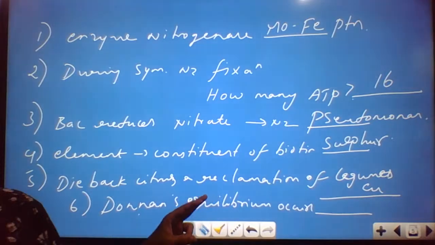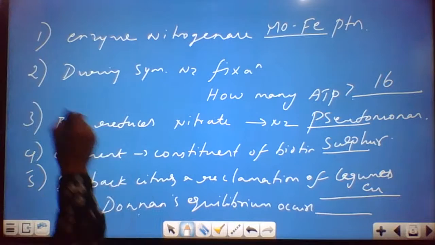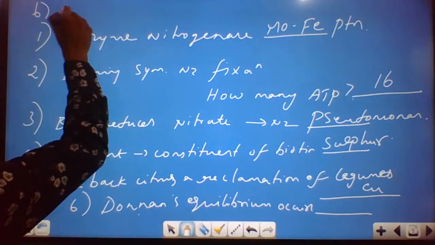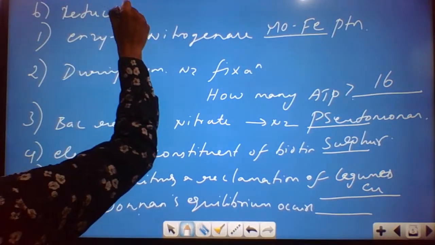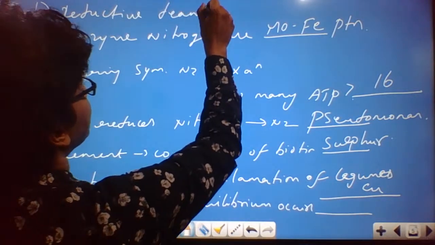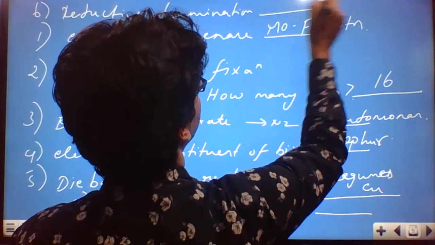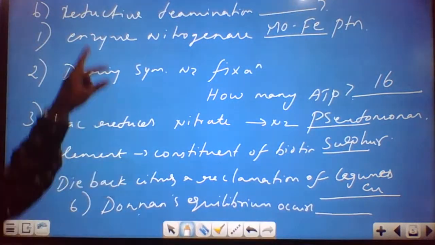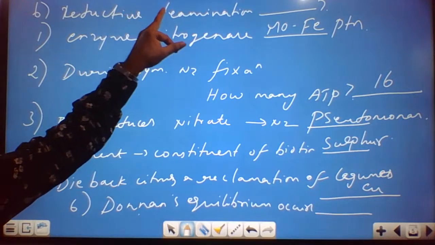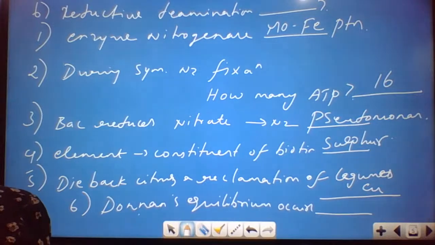Okay. They ask, in reductive deamination, what is the product which is obtained? What is the product which is getting formed in reductive deamination? What is the name of the product? So these are the various types of questions that you can get.